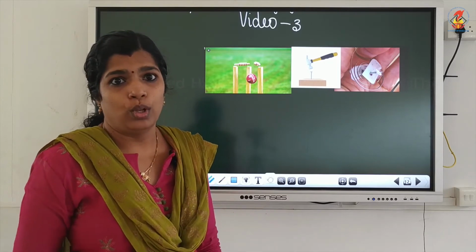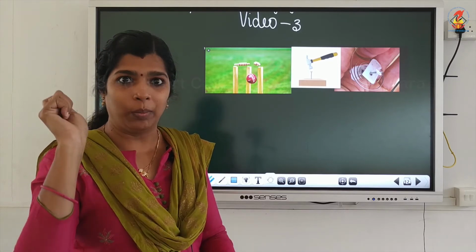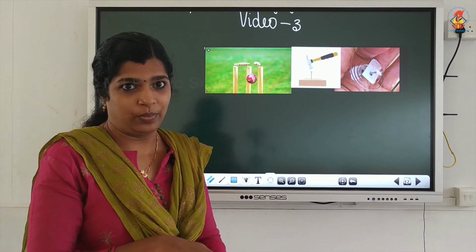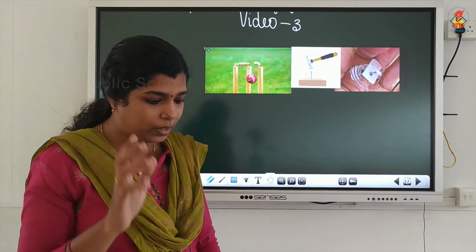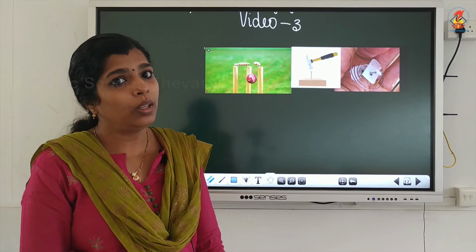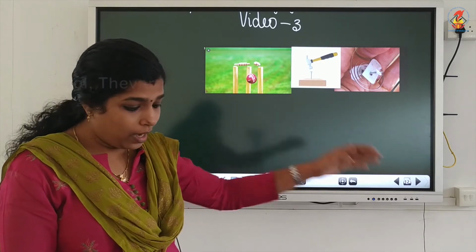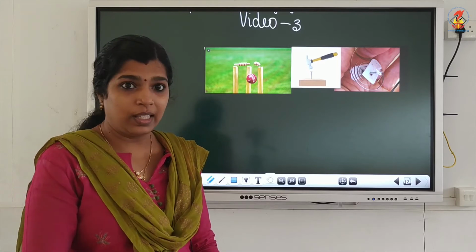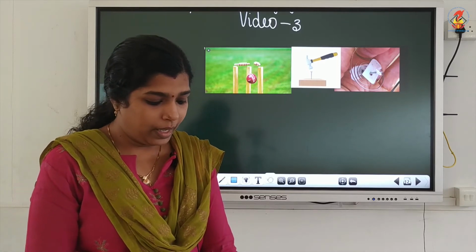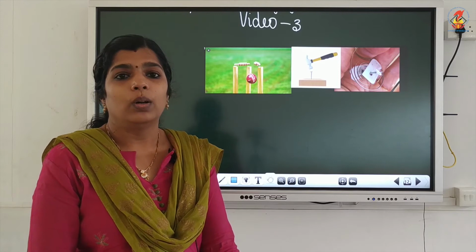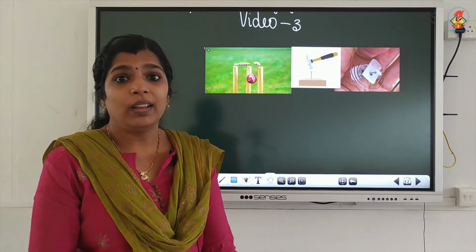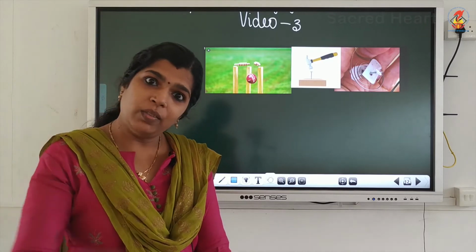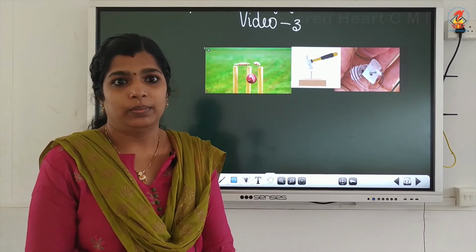No. We need to raise the hammer vertically above the head of the nail, and then strike the hammer on the head of the nail. Then the nail will drive into the wood.